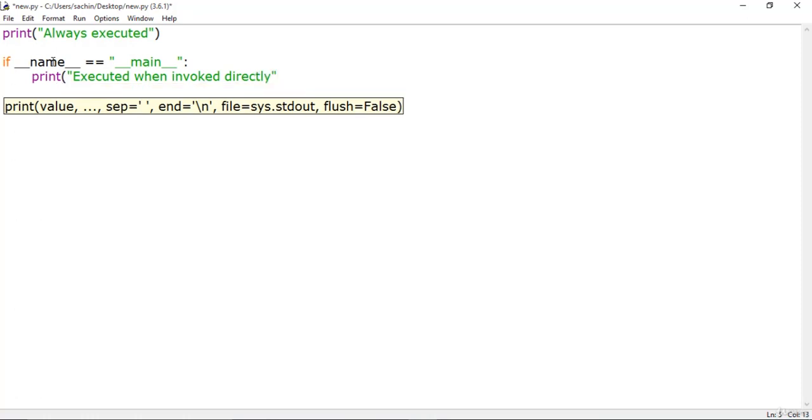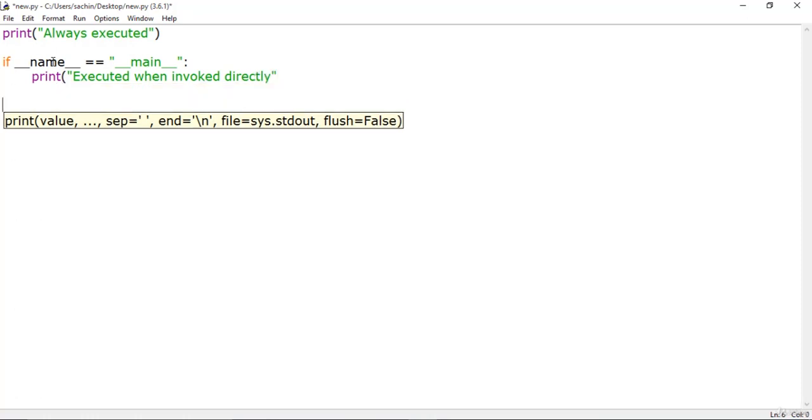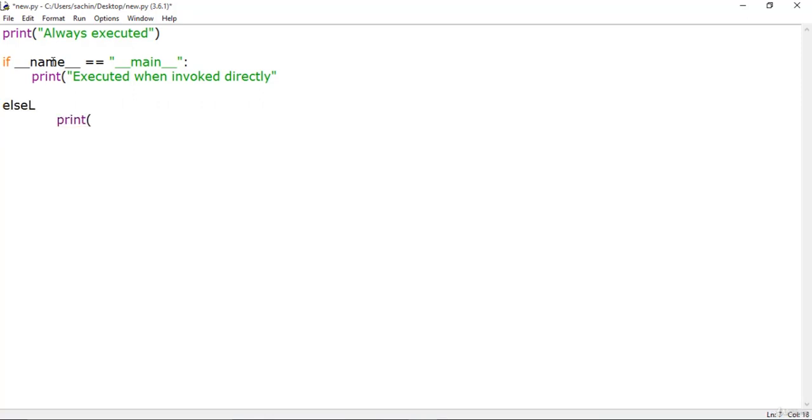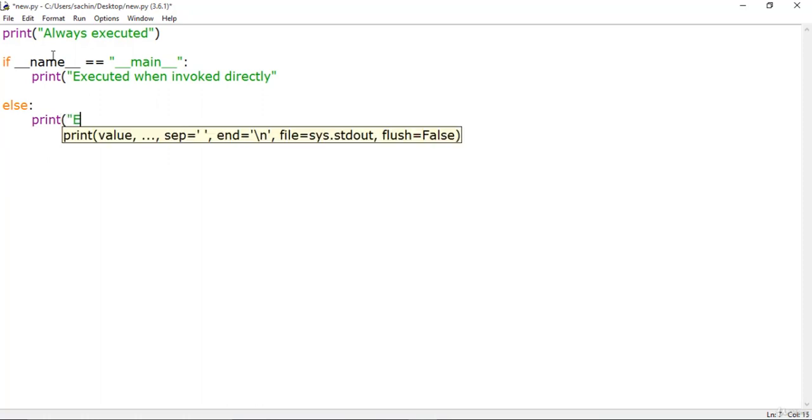And next thing is to print in this else part. Let me say the else part here, and it will print executed when imported.